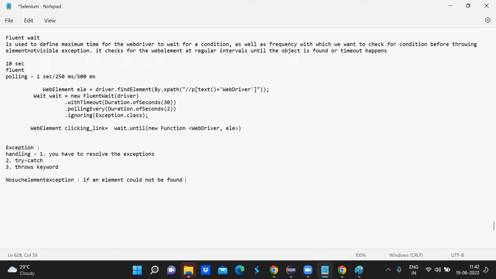That time you get no such element exception. And how to handle it? If we are getting no such element exception, we are not enclosing that statement within try catch, or using the throws keyword, right?